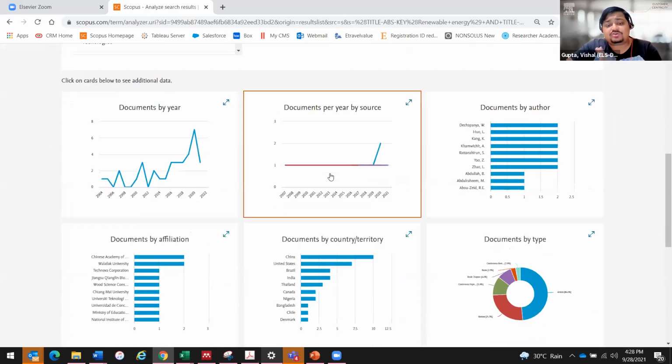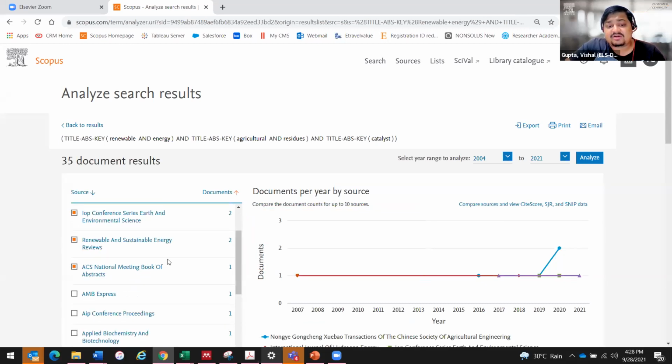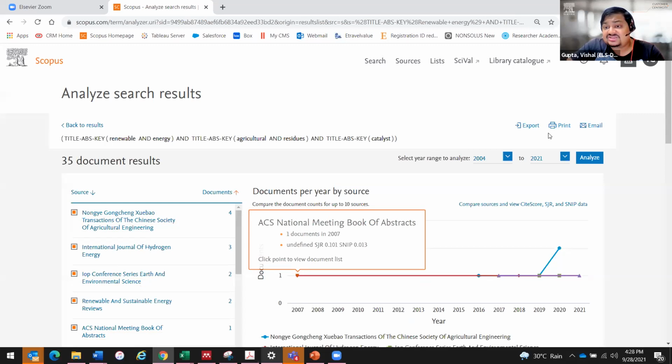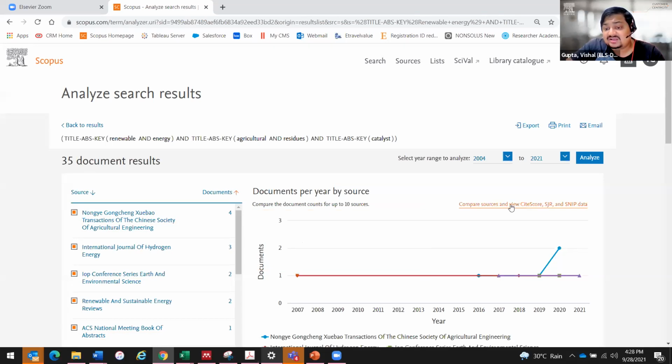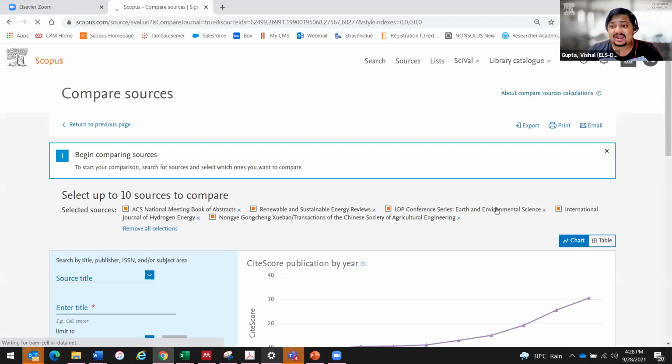One thing which I would like to show you in the end is when you go to documents by source, where you can find out the list of all the journals, you can also compare these journals using a feature right here, which is called compare sources. If I want to now compare the performance of these journals so that I can take a right decision on which journal to publish in, I can actually look at the several parameters on this page. And then taking one by one, I can find out.